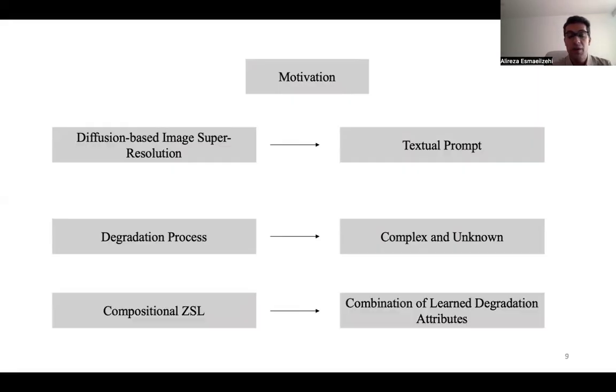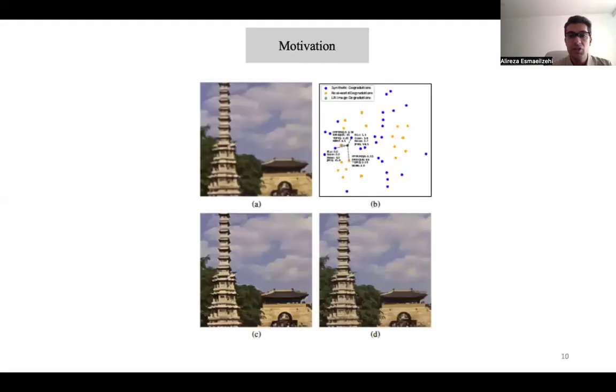In this work, we use compositional zero-shot learning, and we argue that we can decompose the unknown degradation embeddings as the combination of learned degradation attributes that are learned during the training process. In this figure, we visualize our motivation in subfigure B. As we can see in this subfigure, the unknown degradation attribute, which is shown by green, can be represented as the linear combination of 4 learned degradation attributes, 2 of them blue, 2 of them orange.